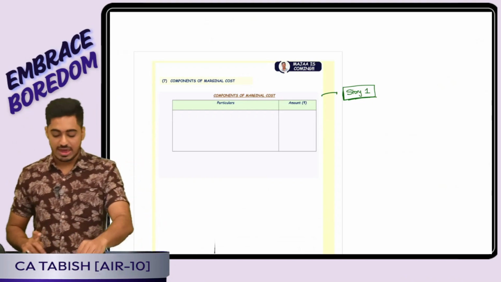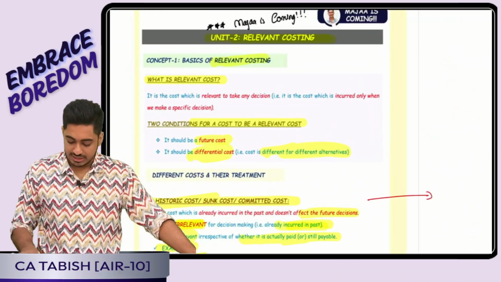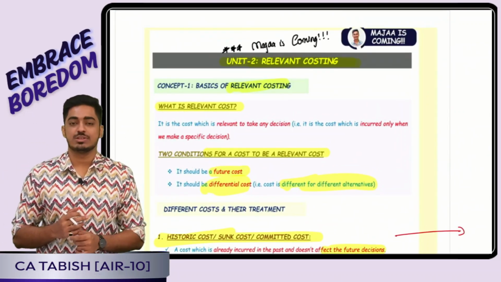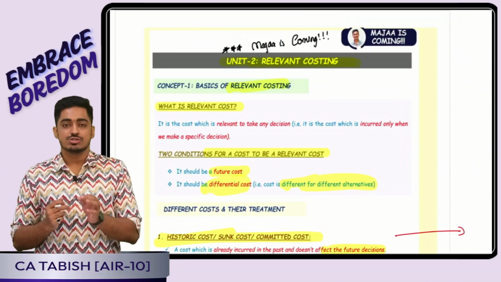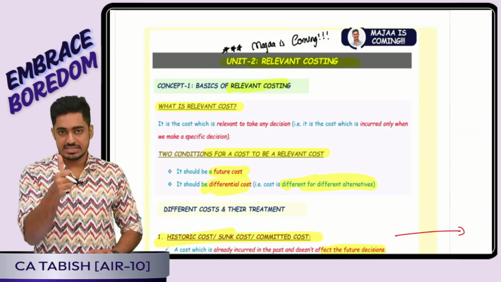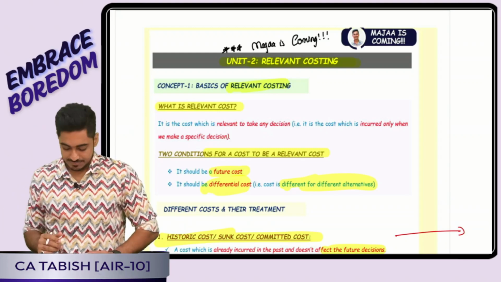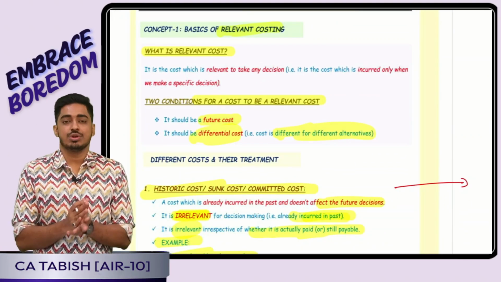So with this, we have had the comprehensive revision of unit 1 in 10 minutes. So quickly, let us revise the second unit, which is going to be relevant costing. So firstly, I told there are 3 components of marginal cost. What are those? It is a variable cost, specific fixed cost, opportunity cost, if any. Yes, now we came into the second unit, which is relevant costing.